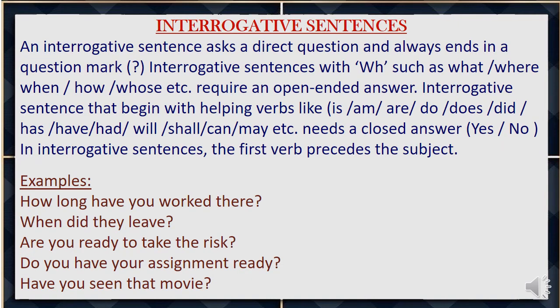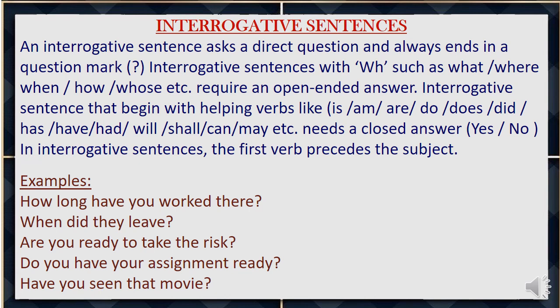Interrogative sentences. An interrogative sentence asks a direct question and always ends in a question mark. Interrogative sentences with WH words, such as what, where, when, how, whose, etc., require an open-ended answer.